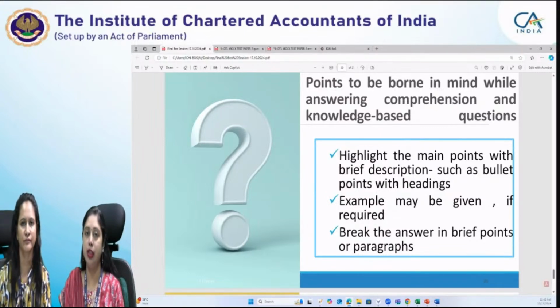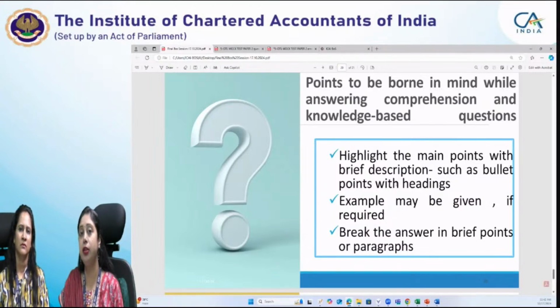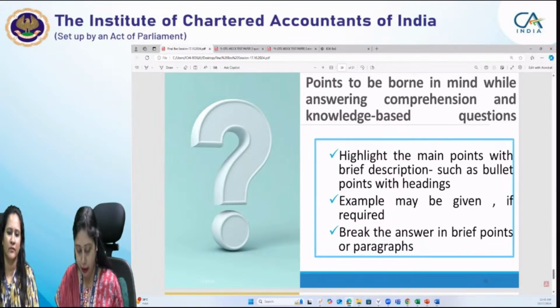So the observations of the case law also have to be properly brought into your answer. When you're writing your answer, as Swati has correctly pointed out, you should not write the conclusion in the beginning, because in the hurry of the examination and under examination pressure, you might end up writing the wrong conclusion. You want to write that yes, it is correct, but you might write it is not correct. So better that you first write the observations of the case law, then the doubt or issue in the question which has been asked to you, and then the correct legal provisions. In case law based questions also, the legal provisions should be aligned with the answer. And then finally, we should arrive at the conclusion.